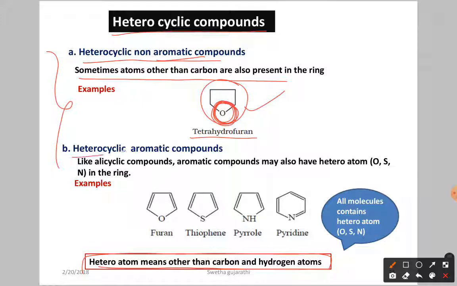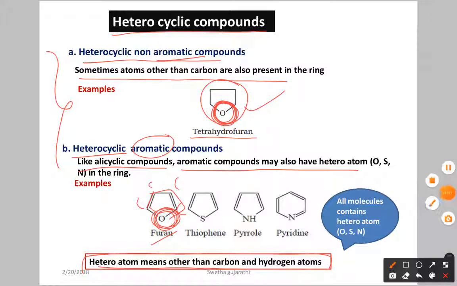Next we have heterocyclic aromatic. Like any cyclic compound, aromatic compounds may have heteroatoms. Here you can see this is the ring, called furan. It is a 5-membered ring, but in it we have one oxygen atom and the remaining 4 are carbon. So it is an example of heterocyclic.